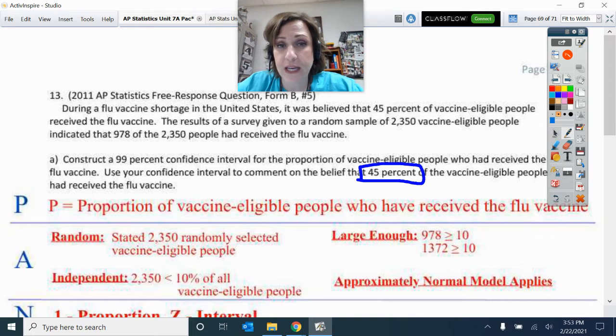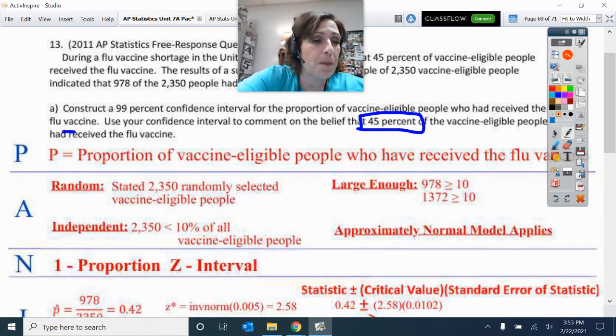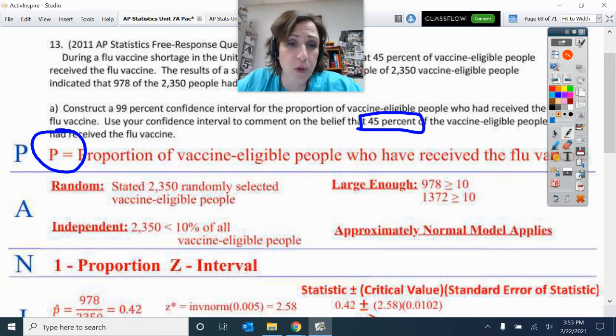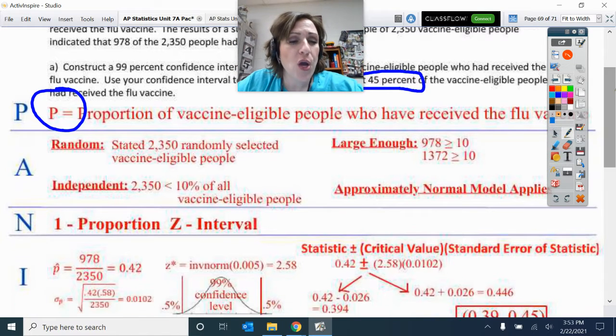Okay, so this is do a PANIC. So don't forget your P equals the proportion of vaccine eligible people who have received, present tense, the flu vaccine. Random: it was stated that we had 2350 randomly selected vaccine eligible people. That's who was in my sample. And that 2350 is certainly less than 10% of all vaccine eligible people in the United States.